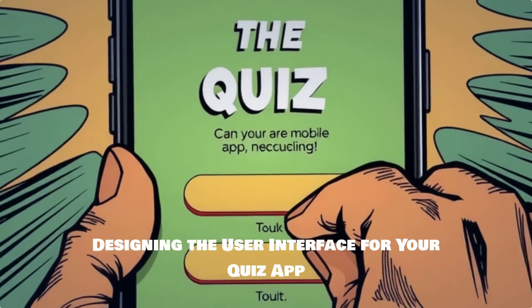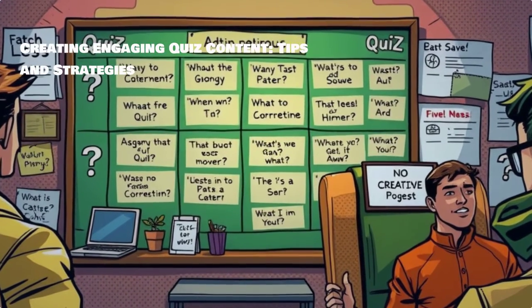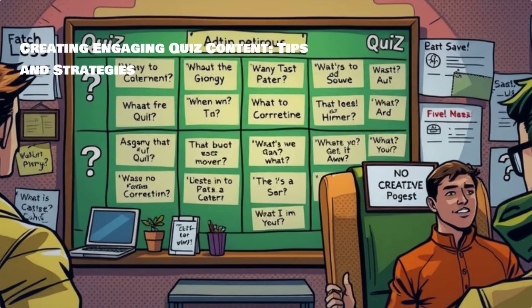A great user interface is crucial for user engagement. We'll discuss design principles that will make your quiz app both beautiful and functional. Engaging content is key to keeping users coming back. Here are some tips and strategies to create quizzes that entertain and educate.